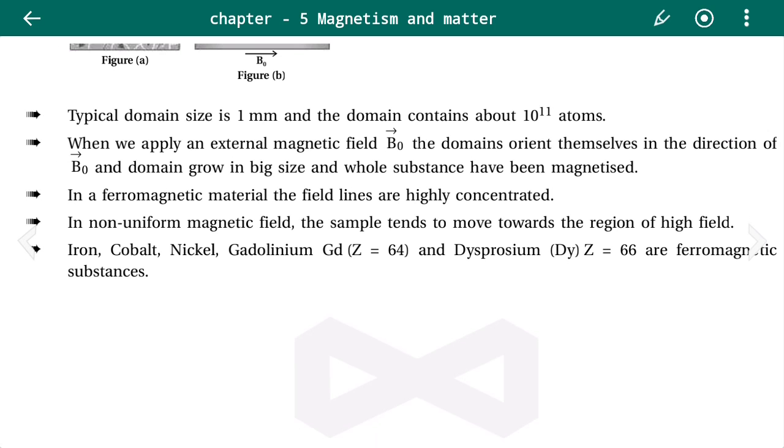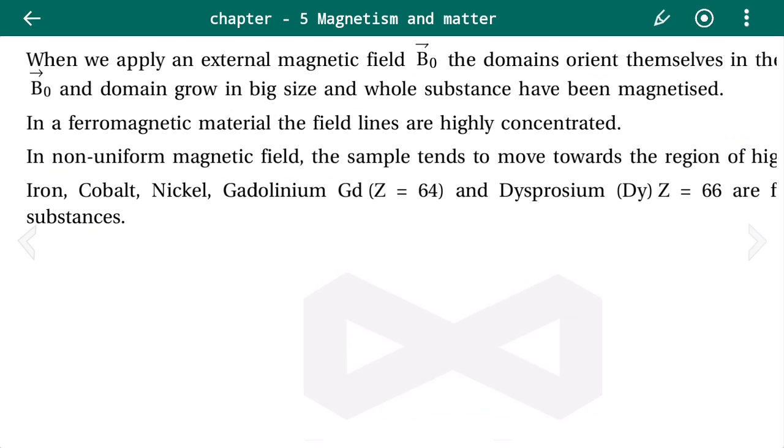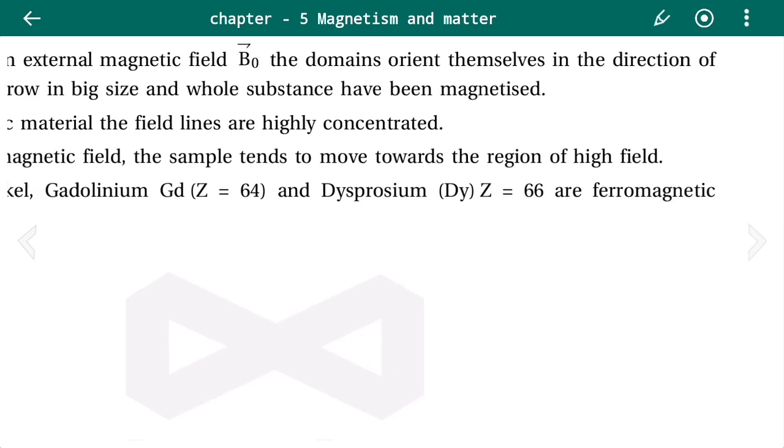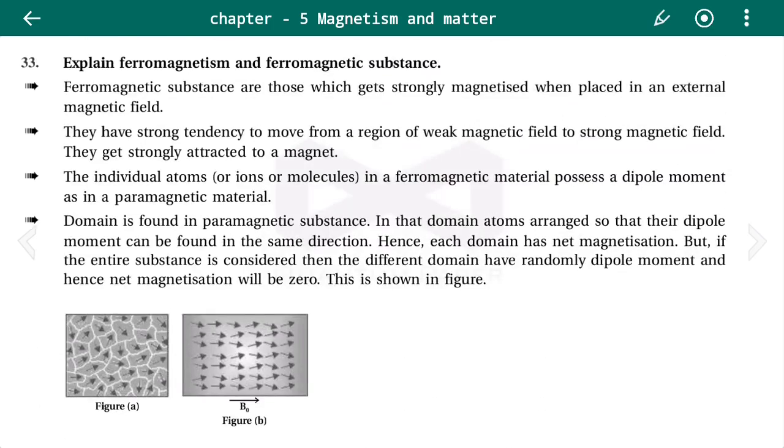Some of the ferromagnetic substances are iron, cobalt, nickel, gadolinium and dysprosium. So students, you may note down this theory.